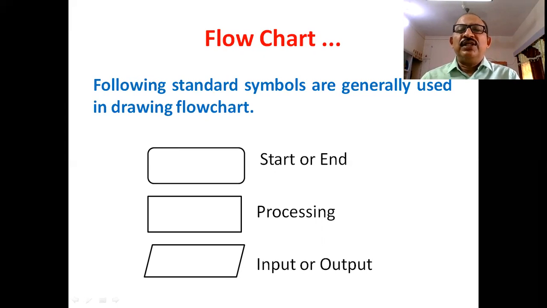These are the standard symbols generally used in drawing a flowchart. As you can see on the screen, a rounded rectangle is used for the start or end of the flowchart. Rectangle is used for processing operations. Parallelogram is used for input-output operations.